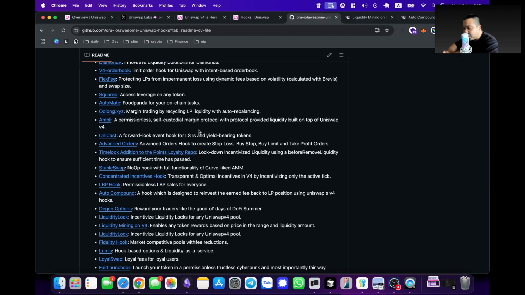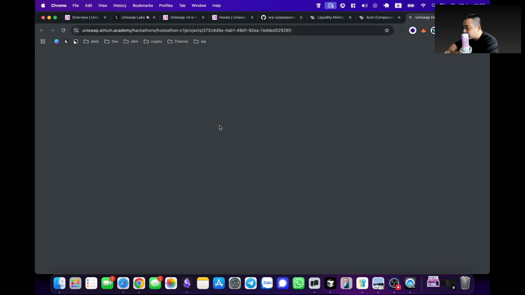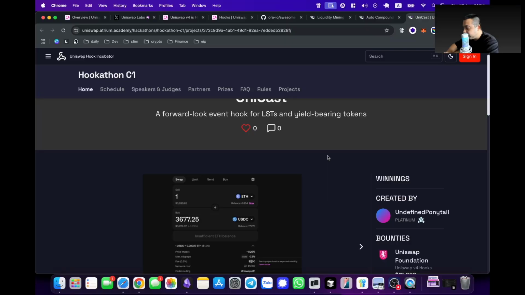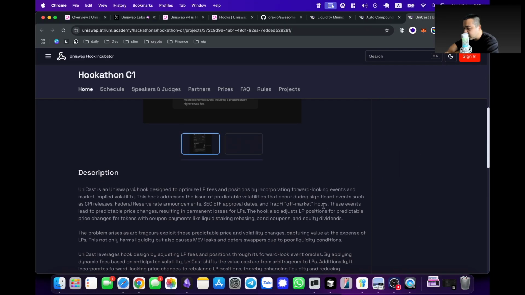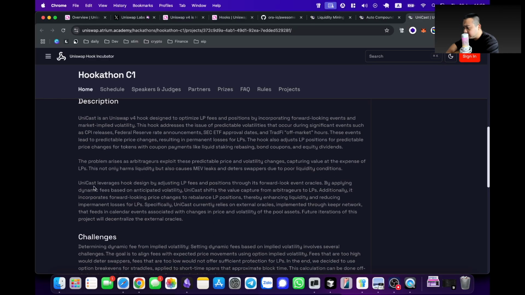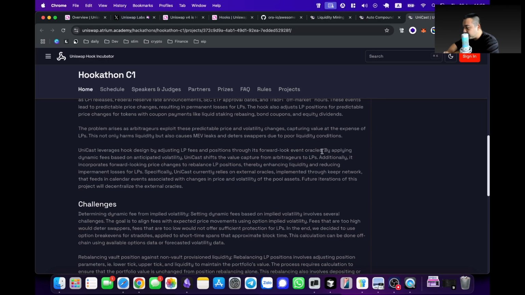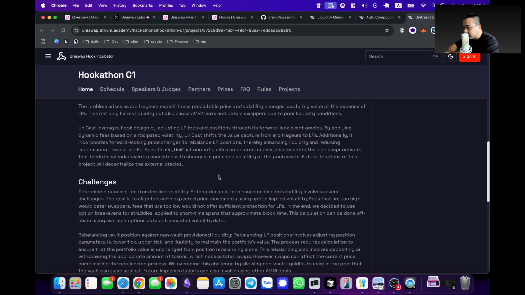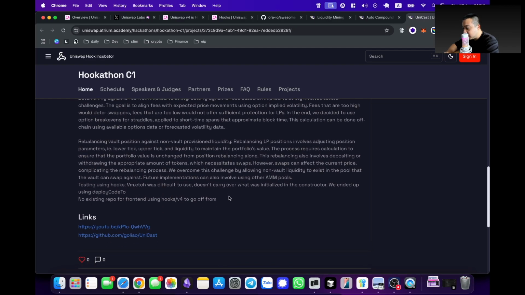Over here we see there's Unicast, which is a forward-looking event hook for LST and yield bearing tokens. Very interesting. Let's take a quick look. Forward event look for LST and yield bearing tokens. Designed to optimize LP fees and positions, incorporating forward-looking events and market implied volatility. The hook addresses the issues of predictable volatilities, leveraging the hook's design by adjusting LP fees and positions. There's a forward-look event oracle. Okay, let's see.